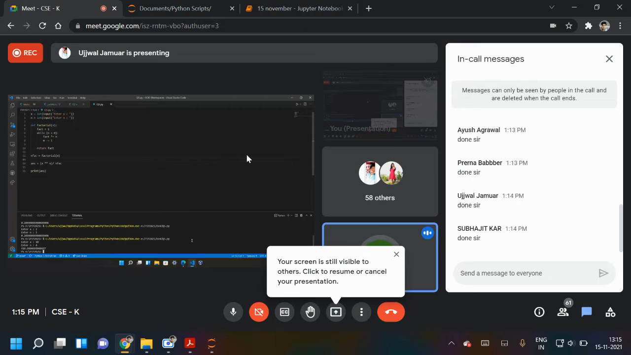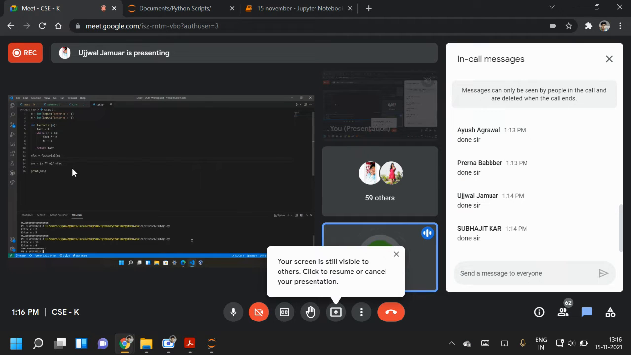Yes, so please explain also what you have done. In the first two lines, it will take an input x and n, and then it will calculate the factorial of n. Then, according to the question, it will print x to the power n divided by n factorial.